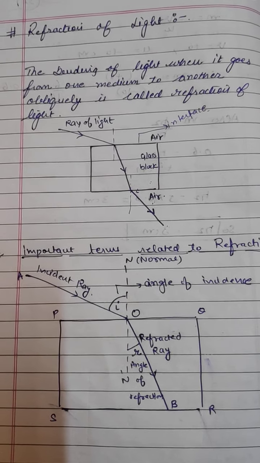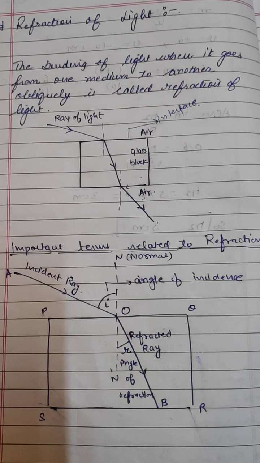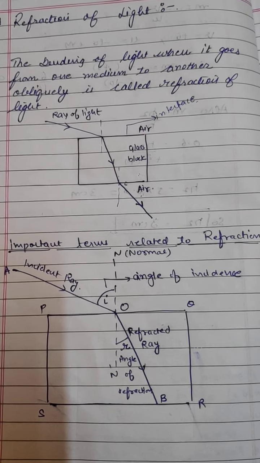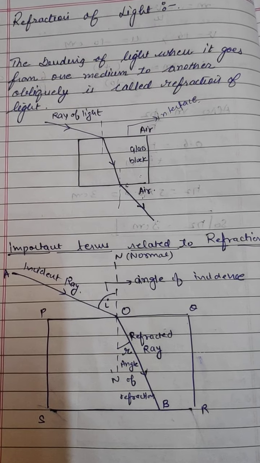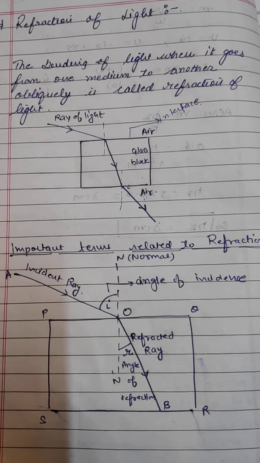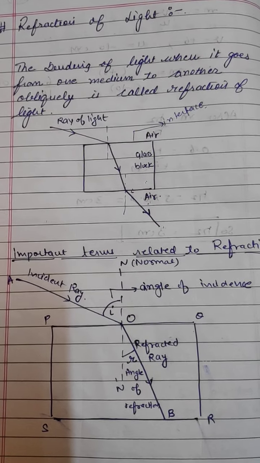Now let's discuss the cause of refraction. What is the cause of refraction? It is due to the change of speed of light on going from one medium to another. Cause of refraction means, what is refraction? That is the bending of a light ray when it goes from one medium to another. Now what is the cause of that bending?